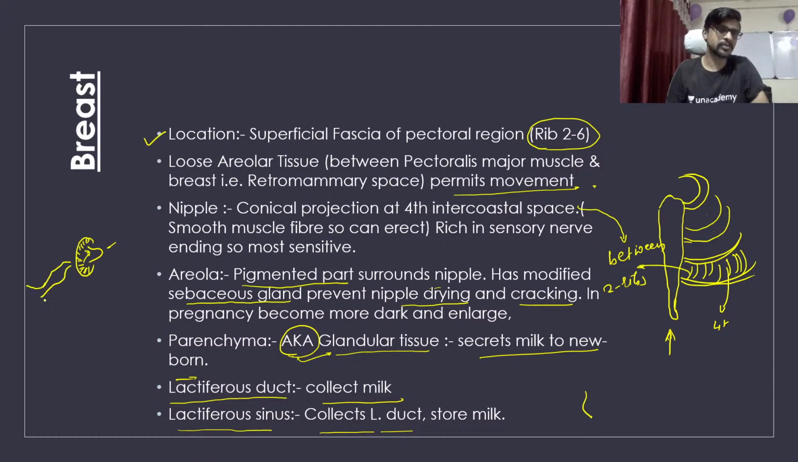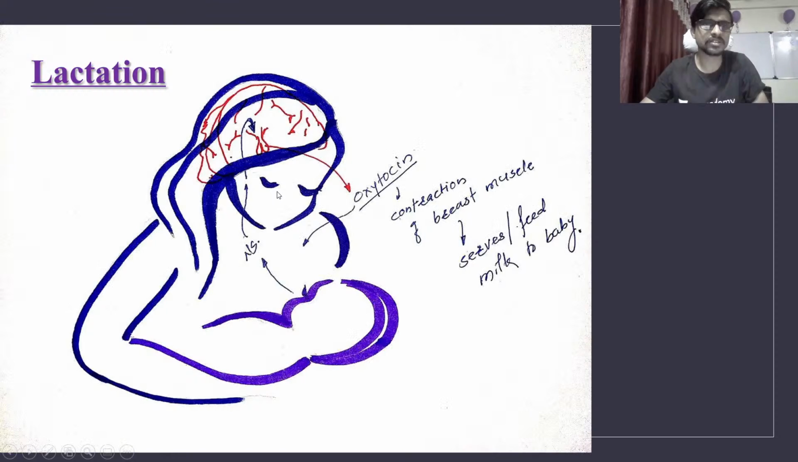Different ducts are coming together in the sinus, which can store the milk for longer. Okay, so we store some milk, and when the oxytocin comes, it contracts and the milk is provided to the baby. So this is actually the complete structure of a breast, and now the process of lactation. Okay, let's see what happens.